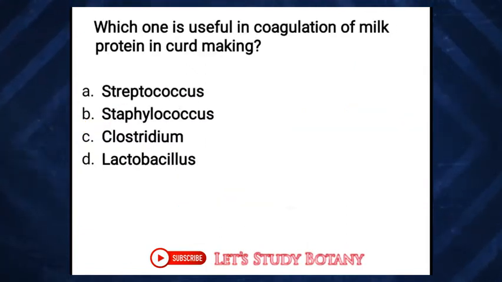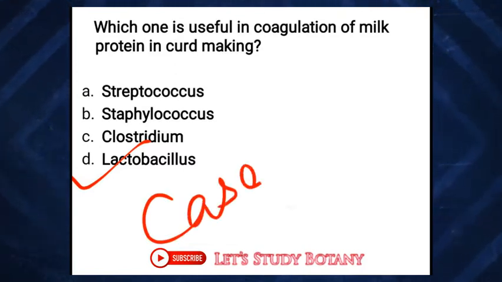The next one, which one is used in coagulation of milk protein in curd making? Options are Streptococcus, Staphylococcus, Clostridium, Lactobacillus. Which bacterium is responsible in the curd making? The correct answer is Lactobacillus. You know that in milk there are two types of proteins present.